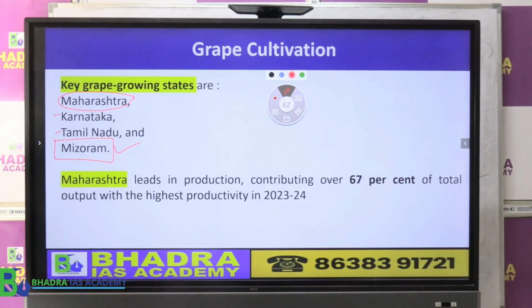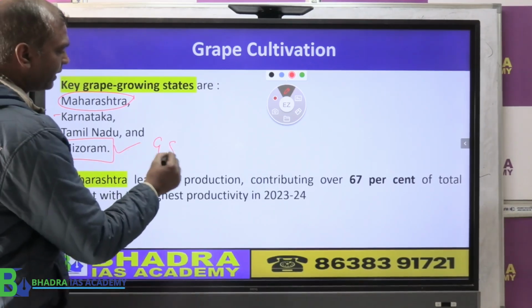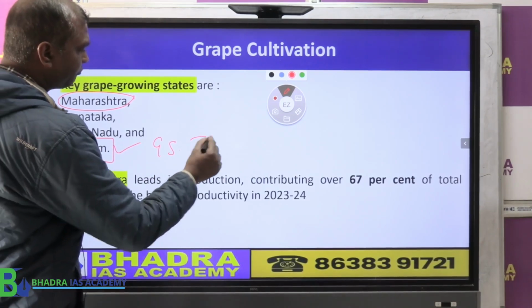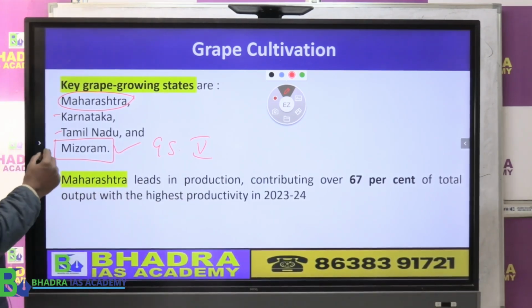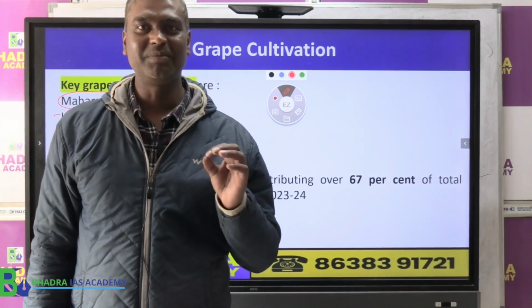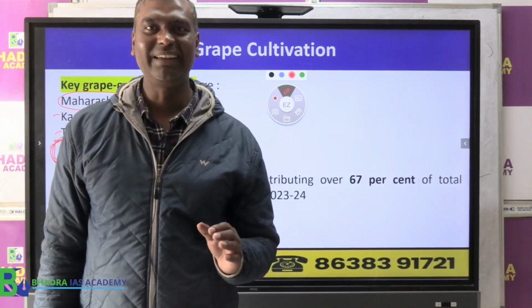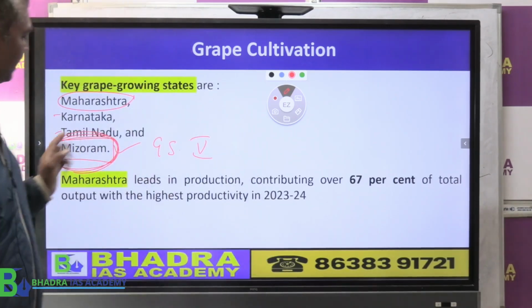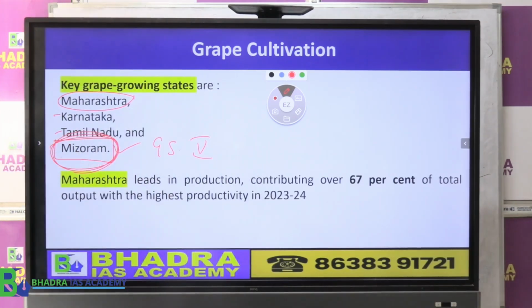So from the exam point of view, I am saying if you are talking about GS paper 5, you can think about this one. In the northeast, which state is producing maximum grapes? That answer will be Mizoram. This is given in the economic survey, so just keep it in mind.